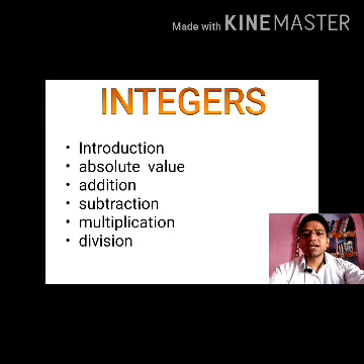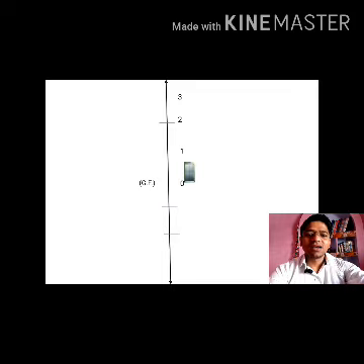So to understand integers, let's take an example of a lift. I'm sure you must have seen it in malls and buildings. Here, suppose we are representing the ground floor by 0 and I want to go to the first floor, then the lift will show me 1.